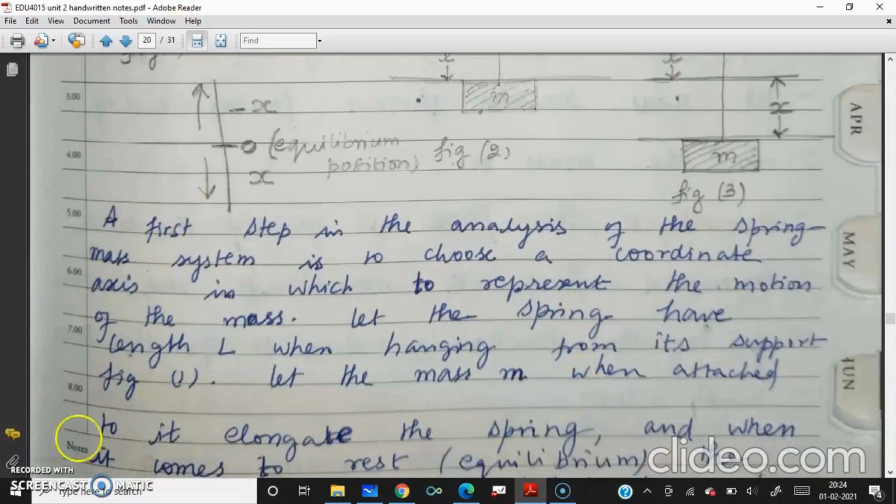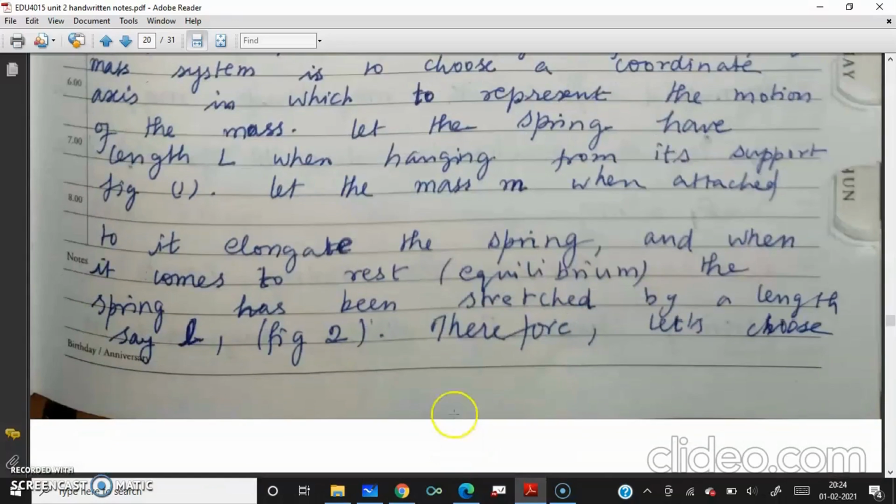A first step in the analysis of the spring mass system is to choose a coordinate axis in which to represent the motion of the mass. Let the spring have length capital L when hanging from its support, that is figure 1 we have seen, right? Let the mass M be attached, causing elongation of the spring, and when it comes to rest, that is when it is in the equilibrium position, the spring has been stretched by the length L. That is the figure 2, right?